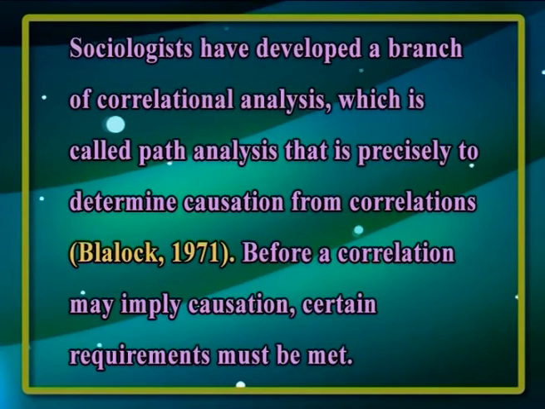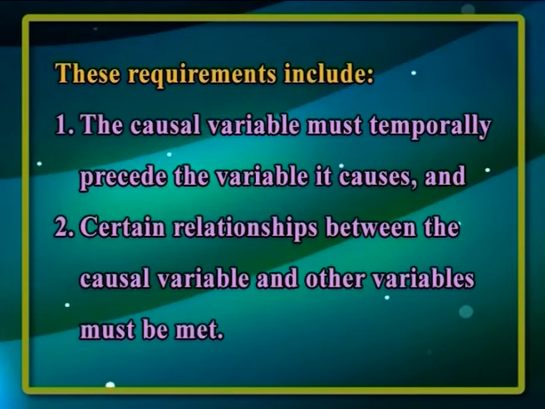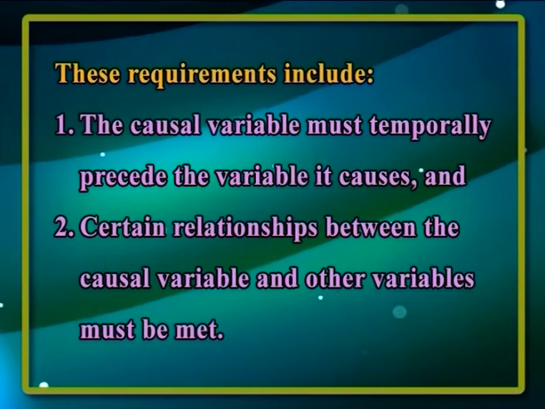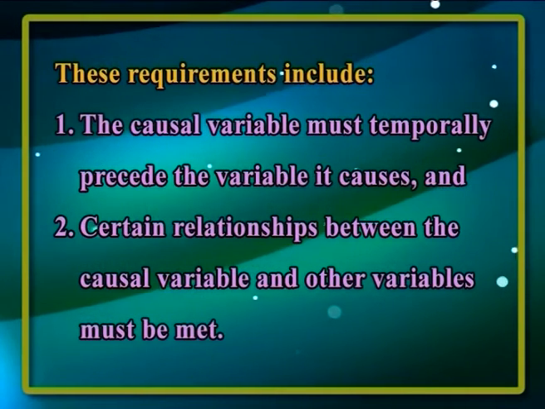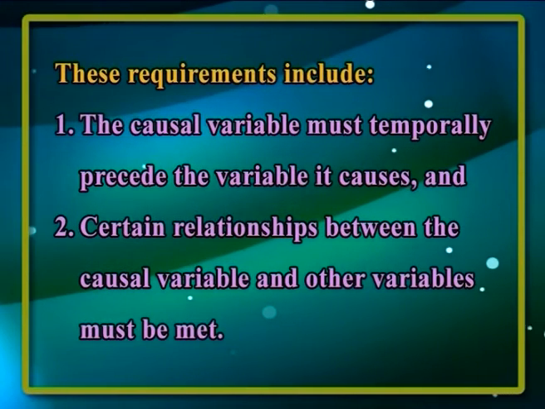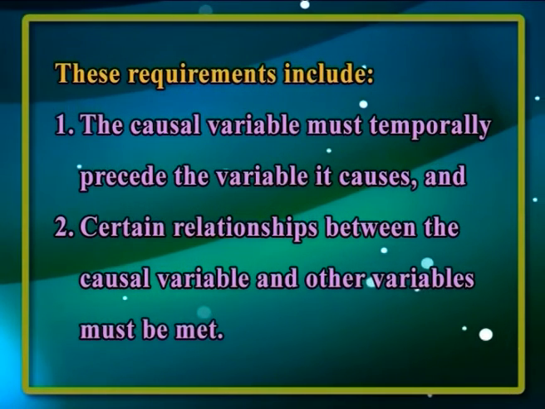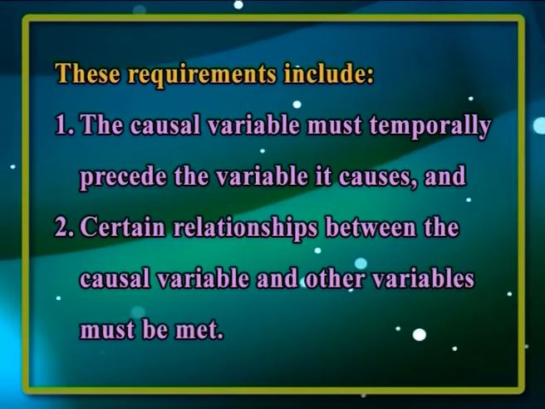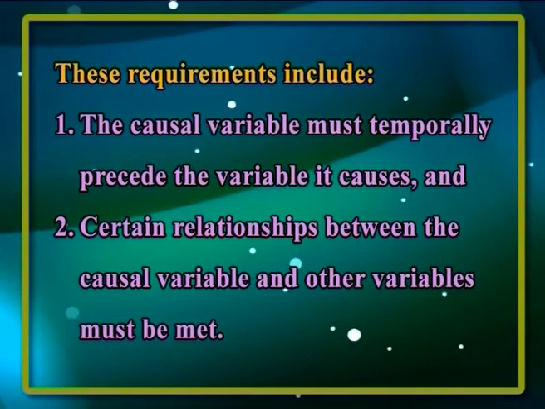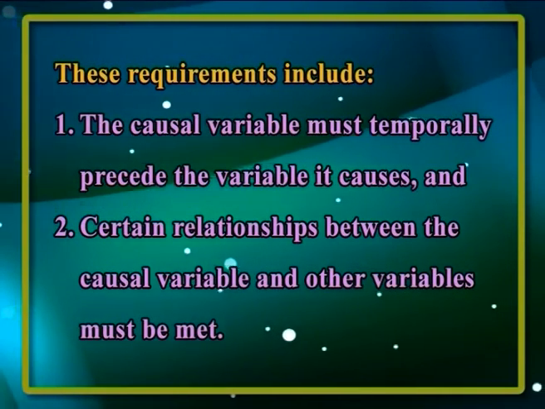Before a correlation may imply causation, certain requirements must be met. These requirements include: the causal variable must temporally precede the variable it causes, and certain relationships between the causal variable and other variables must be met.